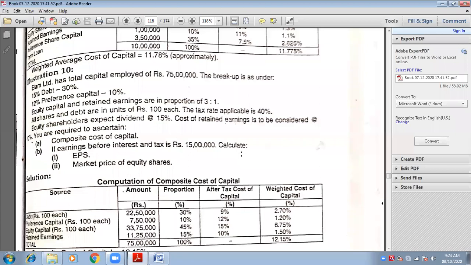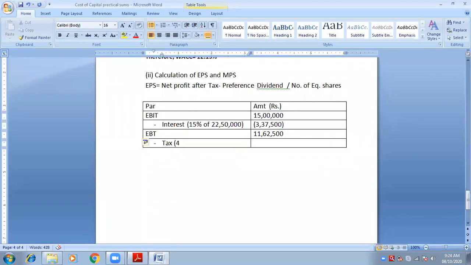What is the tax rate? 40 percent. In the question, it is given 40 percent of 11,62,500. So what is the answer of tax? 4,65,000.